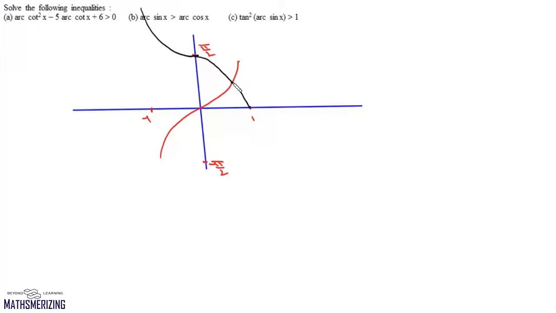So first we'll need to find the point of intersection where sin inverse of x is equal to cos inverse of x, and we know that they'll be equal when they are both pi by 4 and the value of x is 1 by root 2. Now we'll need to find the region where sin inverse of x is greater than cos inverse of x. So we'll need to find the region where the graph of sin inverse of x lies above the graph of cos inverse of x, and it lies in this interval. So the answer to this question will be x belongs to 1 by root 2 to 1.